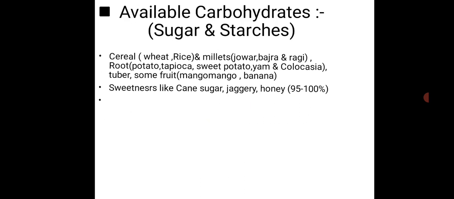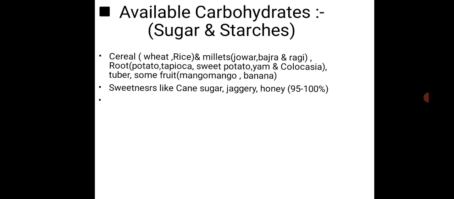So available carbohydrate first. Available carbohydrate means sugar and starches. So sugar and starch are examples of available carbohydrate, that is digestible carbs. Carbohydrate, now I will call it carbs only, just say carbs.